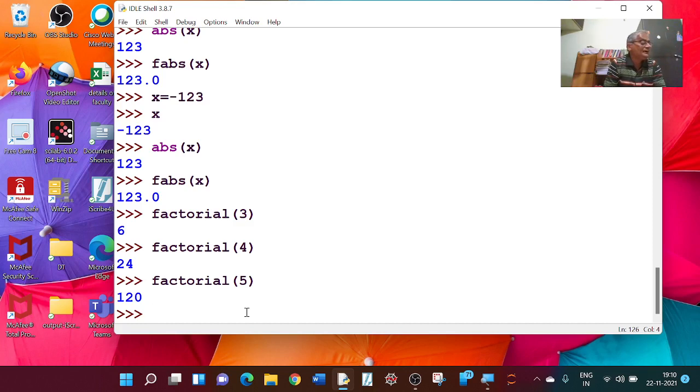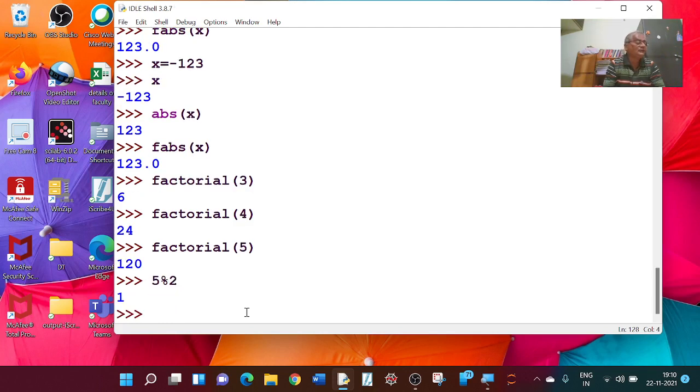And then see, we have 5 % 2. This is the least non-negative remainder when 5 is divided by 2. In this case its value is equal to 1, because the quotient is 2 and the remainder is 1. And if I write mod 5 comma 2, what am I getting?